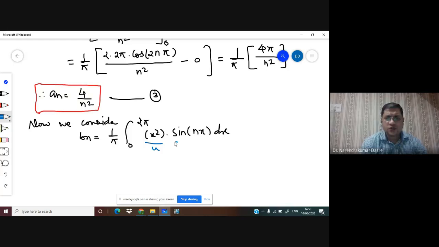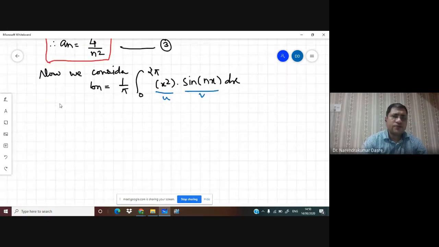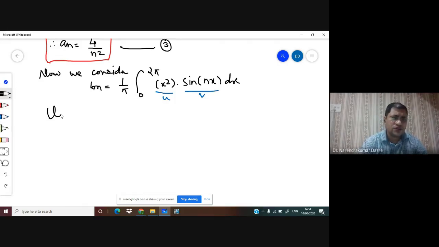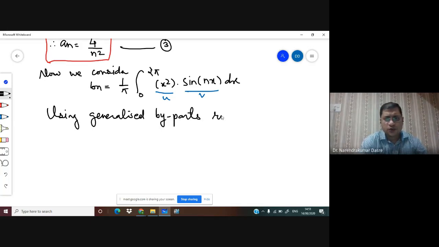Then minus 2x, and the integration of this term is minus sine of nx upon n square. Then plus the derivative of this term, which is 2, and the integration of this term is cos of nx upon n cube, with the integral from 0 to 2 pi.